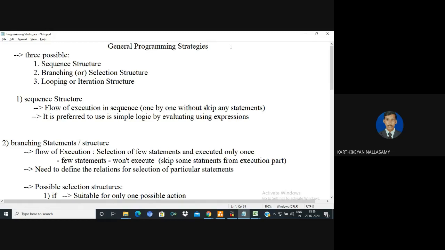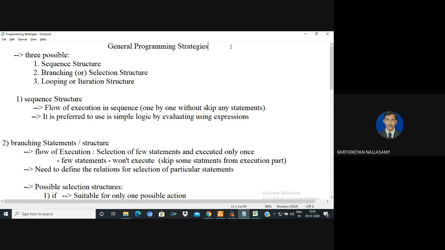So that means, if you want to solve any problem with the help of a computer, we need to follow some kind of strategy. Basically, there are three possible strategies we have. One is called sequence structure. The second one is branching or selection structure. The third one is called looping or iteration structure.